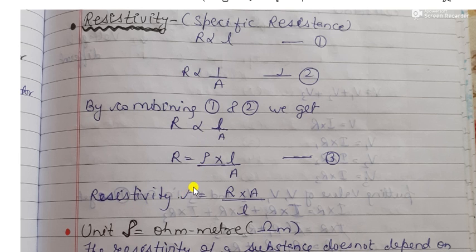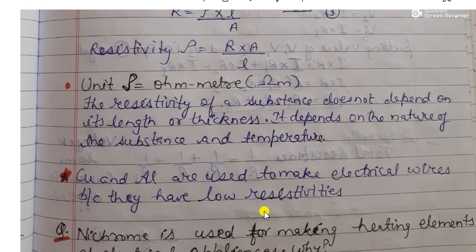It is denoted by rho. So rho is equal to RA, because this A goes to the other side and gets multiplied by R. So rho is equal to RA upon L. The unit of resistivity is ohm meter. Ohm is the unit of resistance and meter square is the unit of area, so one meter will be cancelled by the length.